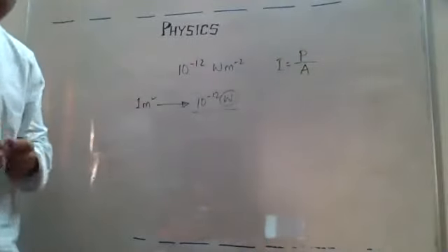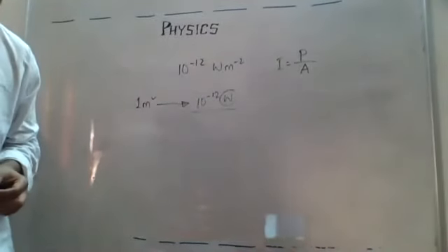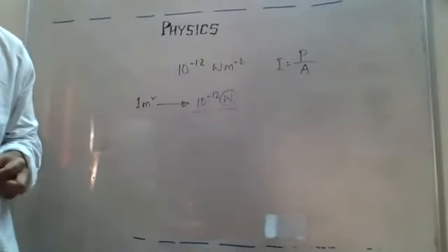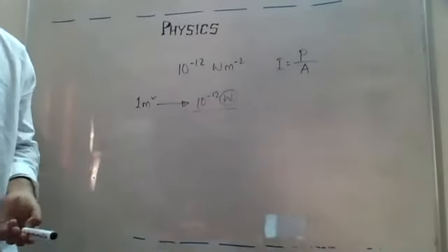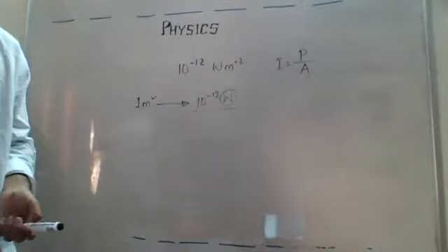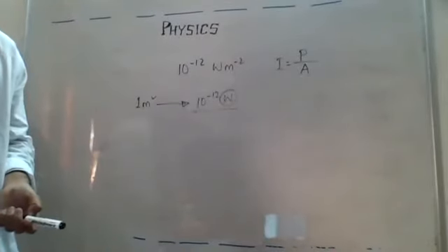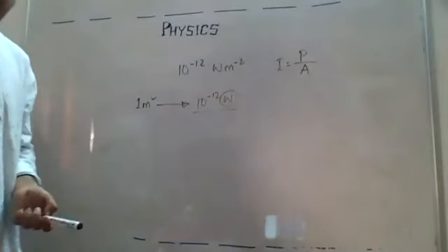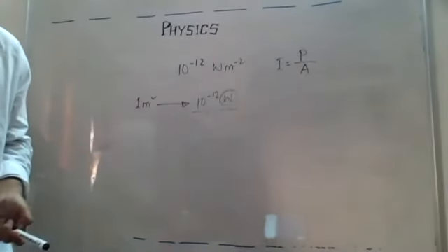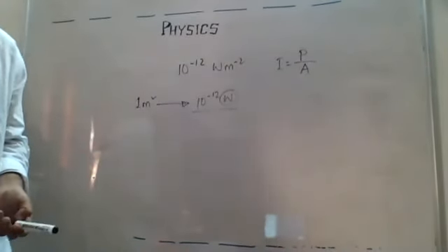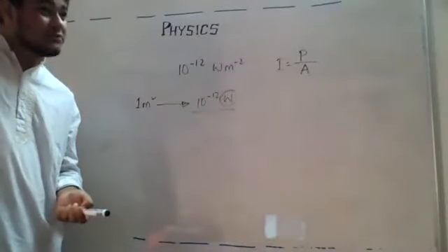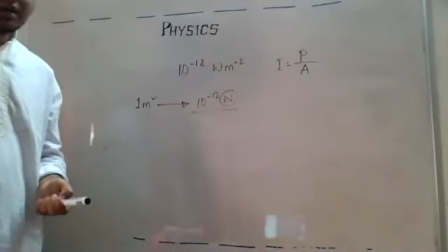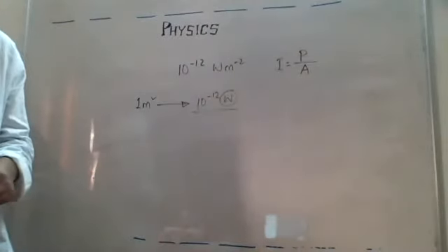So watt per meter square, and when we talk about standard power, we just drop the meter square and automatically assume it is 1 meter square, okay. The sound of frequency 1000 hertz having power of 10 to the power minus 12 watt is considered as standard power, okay. Then we have loudness. By loudness we mean how loud a sound is, okay. Now do not confuse this with pitch, okay. Pitch and loudness are two different things, okay.